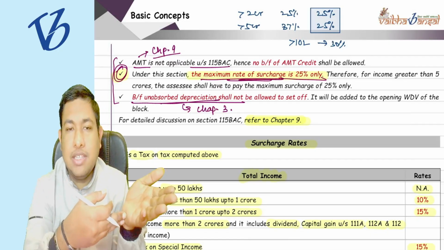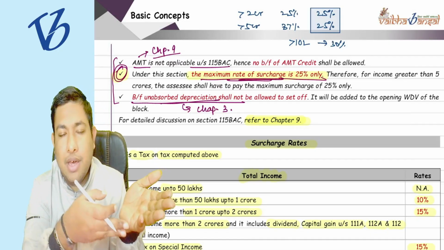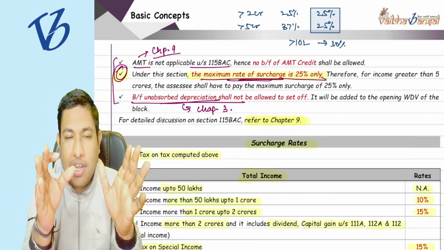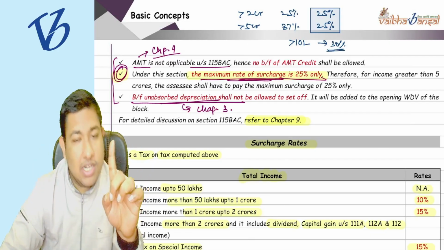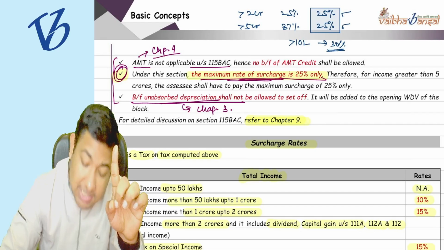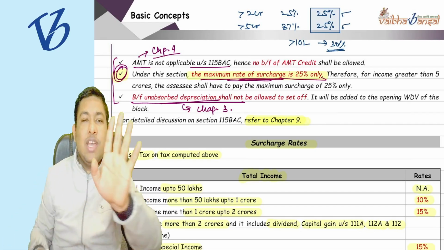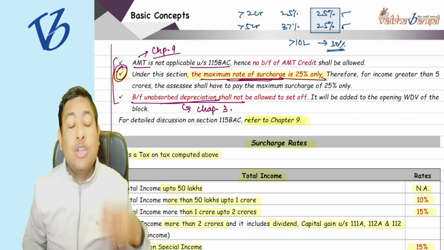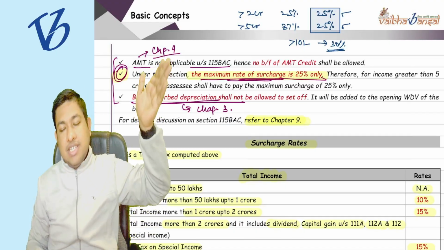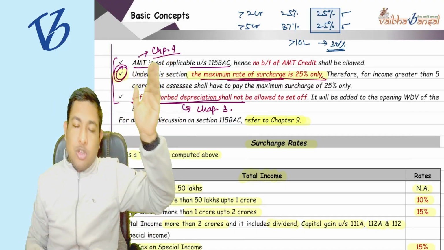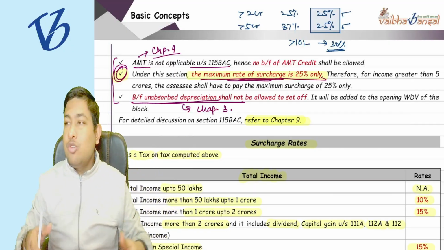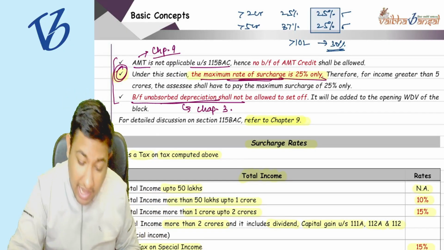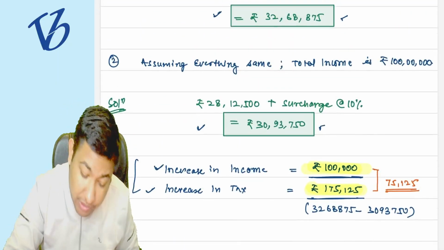Whether I am earning 1 crore rupees or 1 crore 1 lakh rupees, I end up paying tax at the rate of 30%, and my surcharge rate is also going to be the same. So could my increase in tax be greater than my increase in income? It could not be possible, because the surcharge rate is the same and the tax rate is also the same. In our example, how was it possible?